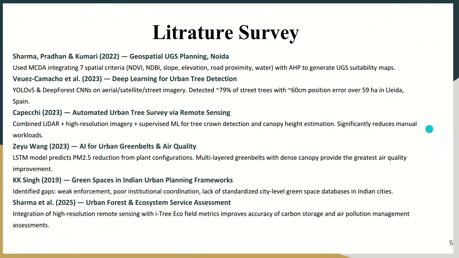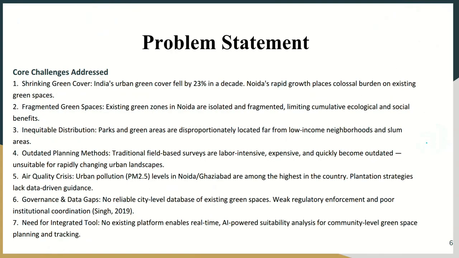Our study has solely been done on the Noida and Ghaziabad regions, and we have found in our research that in past years the green cover has fallen drastically due to infrastructure practices and the growth and development of urban areas. And these cities have outdated greenery planning methods, so they are not handling the rapid growth of population and infrastructure on a sustainable basis.